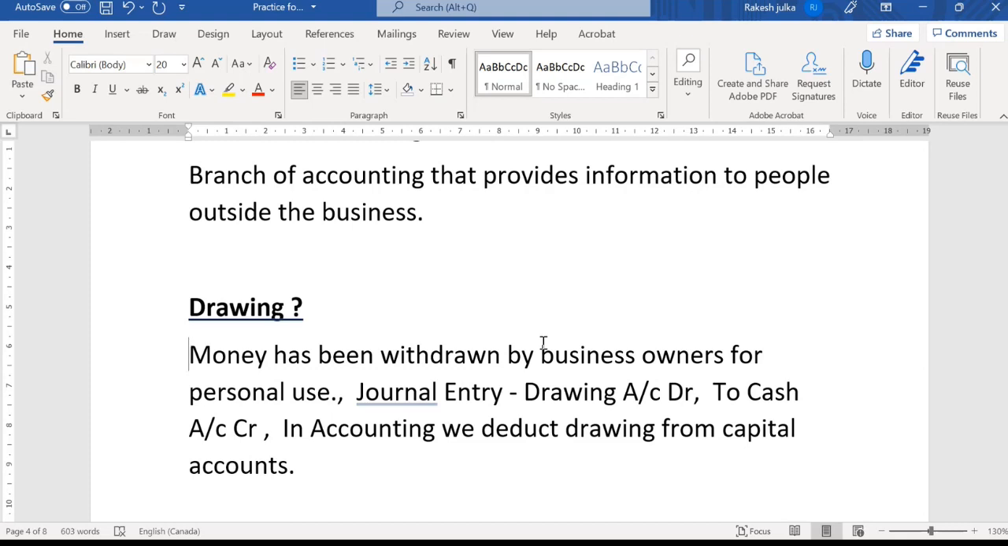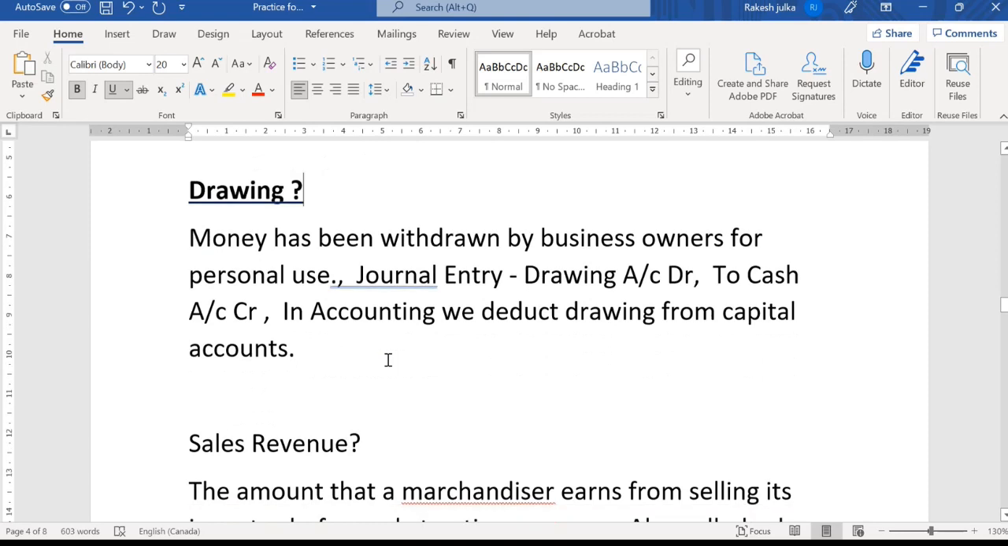The reason being that if you debit the capital account or the drawings account, it means the liability will go down. On the other side, the cash is withdrawn. Cash has gone from the business, so it will be credited. In accounting, we deduct drawings from the capital account, that we know, right? So this is known as drawings in the accounting system.